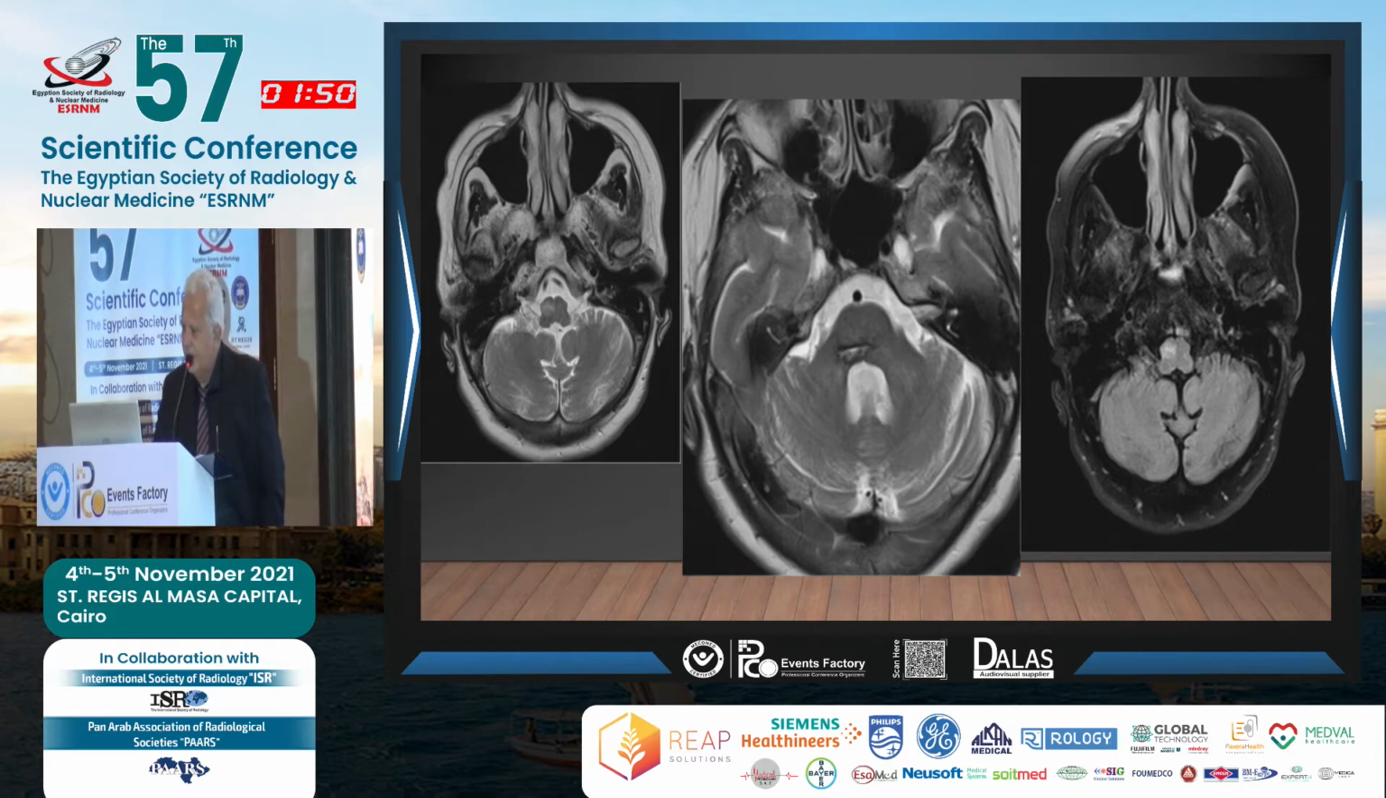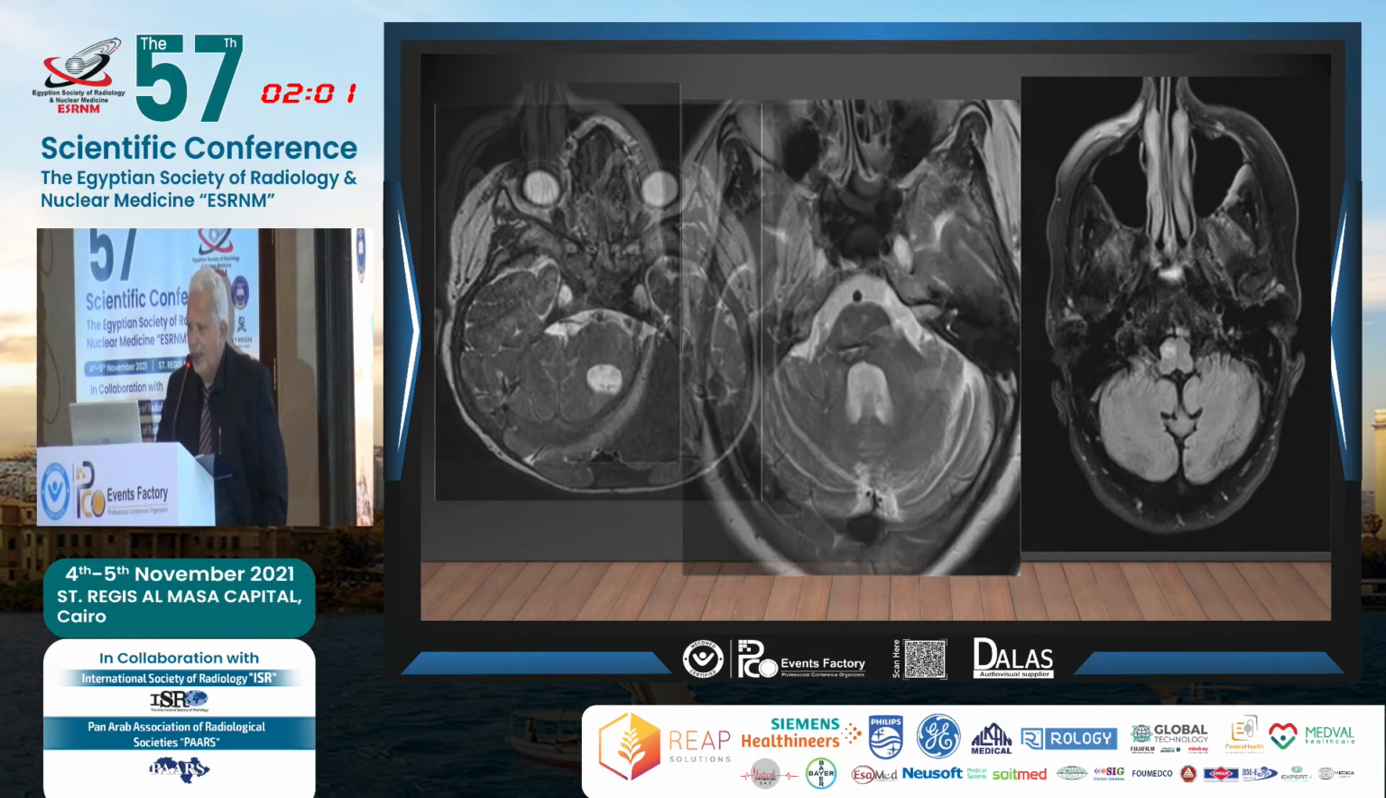Another patient, also with hypertrophic olivary degeneration. There is spontaneous bleeding at this aspect, and the patient comes with the same symptoms.